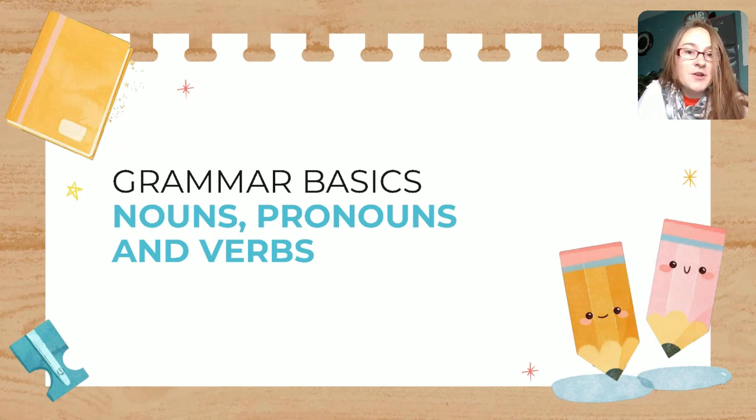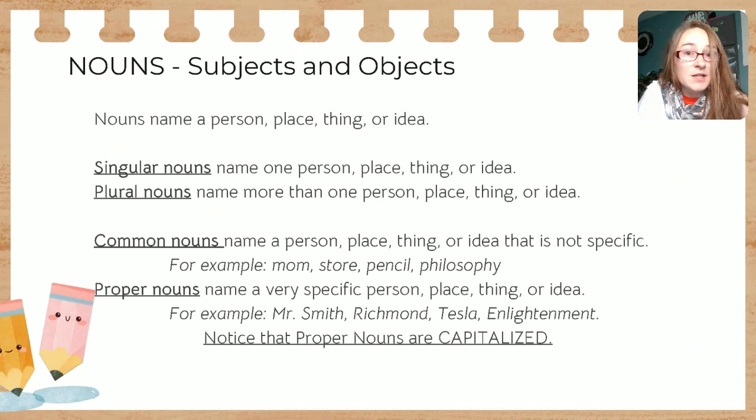So nouns are your subjects and your objects of sentences. And nouns refer to person, place, thing, or idea. So we have singular nouns, we have plural nouns, we have common nouns, and we have proper nouns. Singular and plural, those are pretty common and easy to maneuver and figure out. So are you talking about one thing or are you talking about many things?